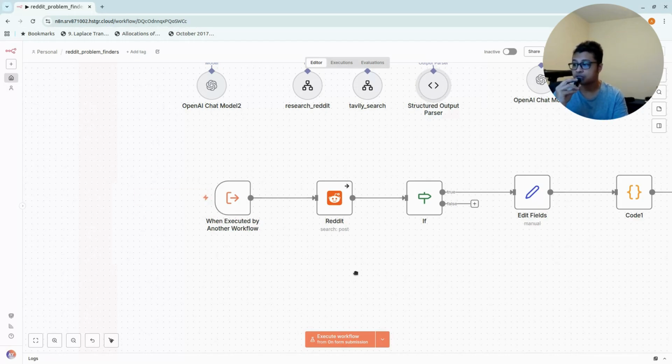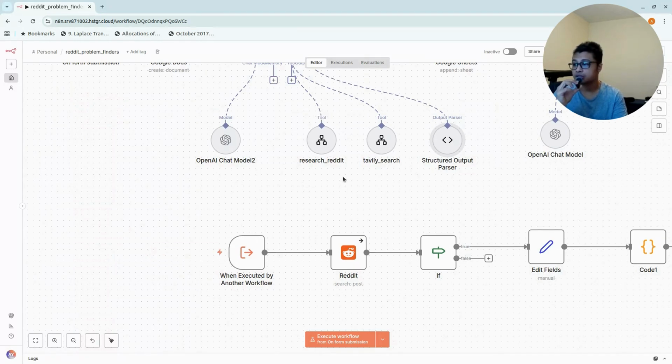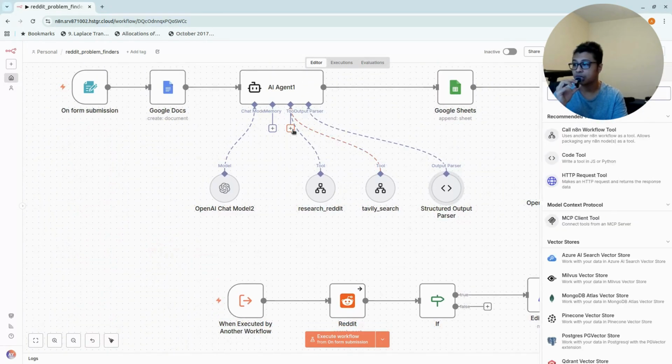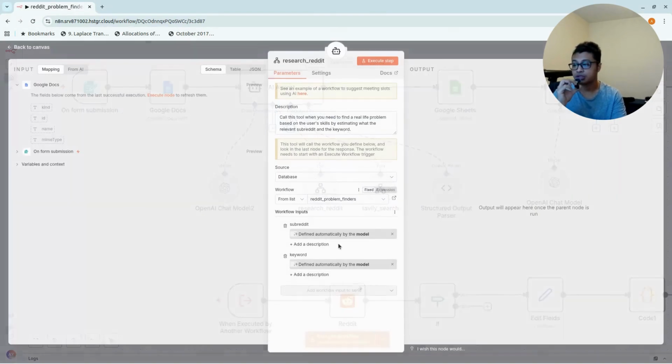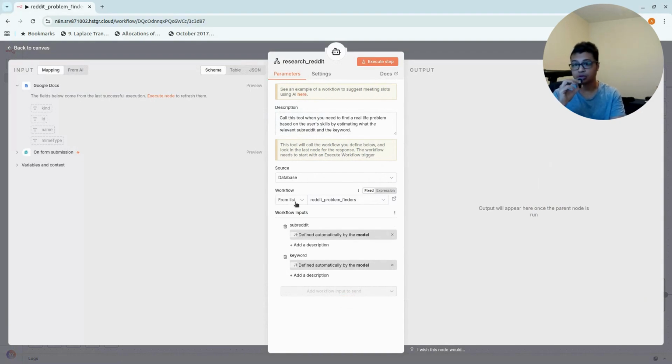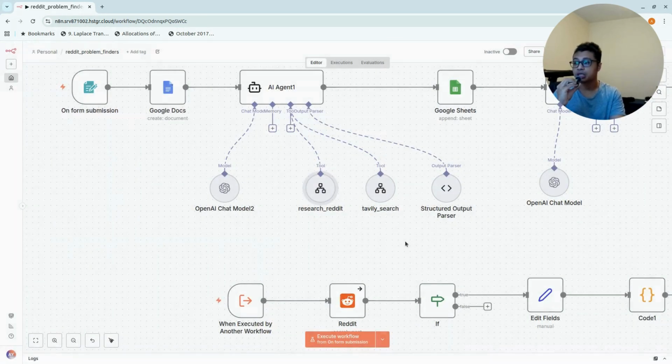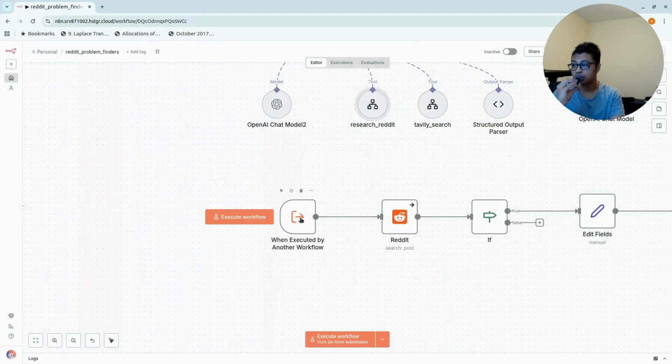So the first one is, if you want to add the tool, it's going to be called the workflow tool, right? So I've got this one, and I got it from the list because it's already there, which is actually from the same kind of workflow, and then it will directly go to the "when executed by another workflow" trigger.